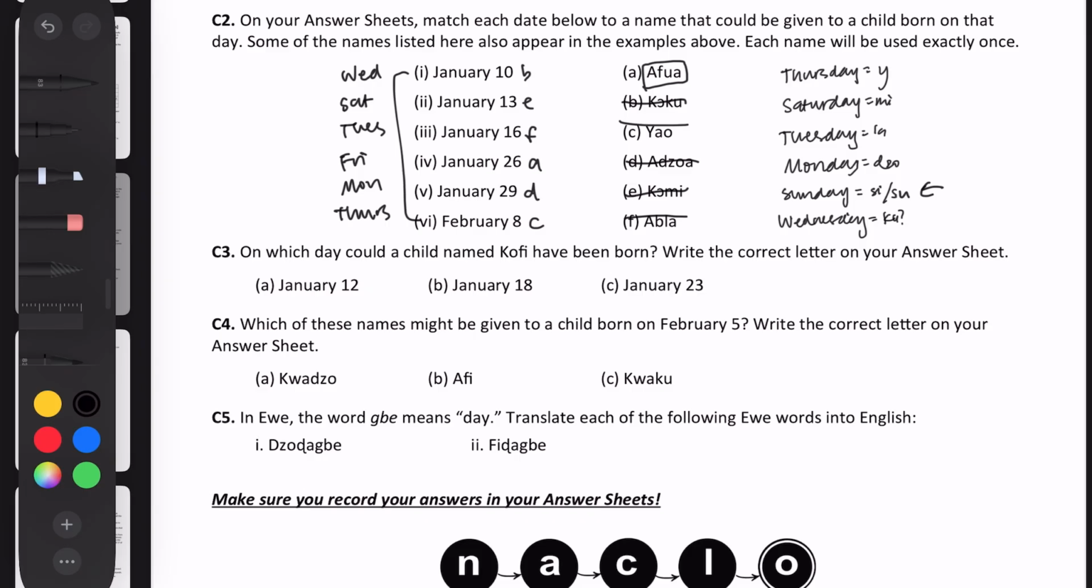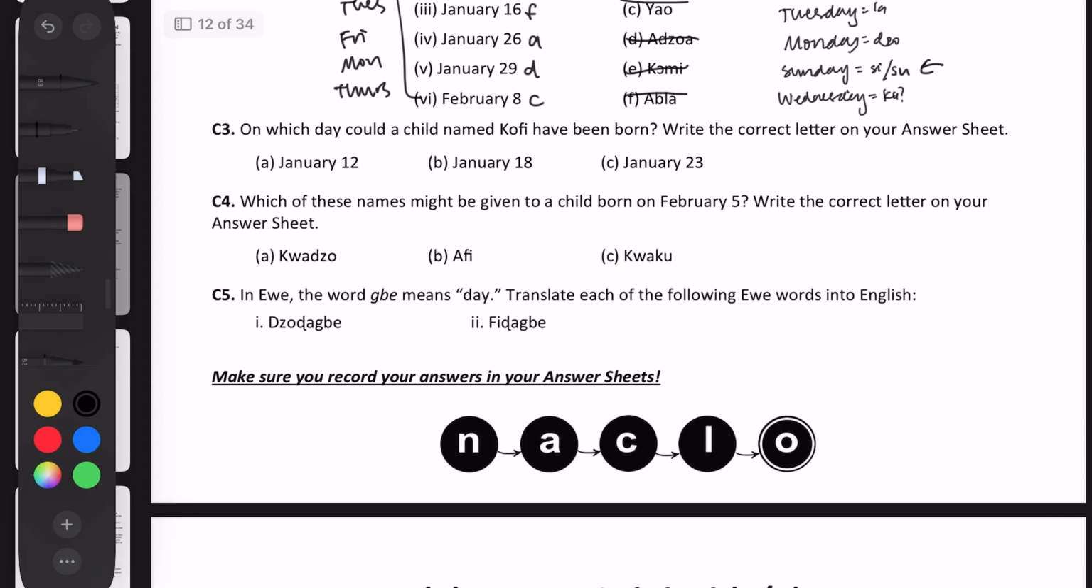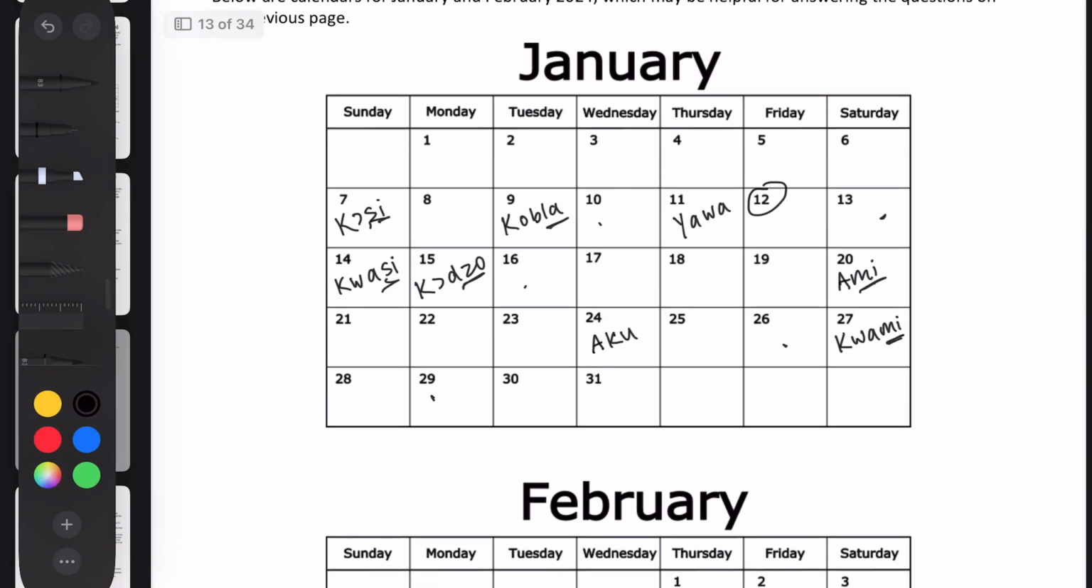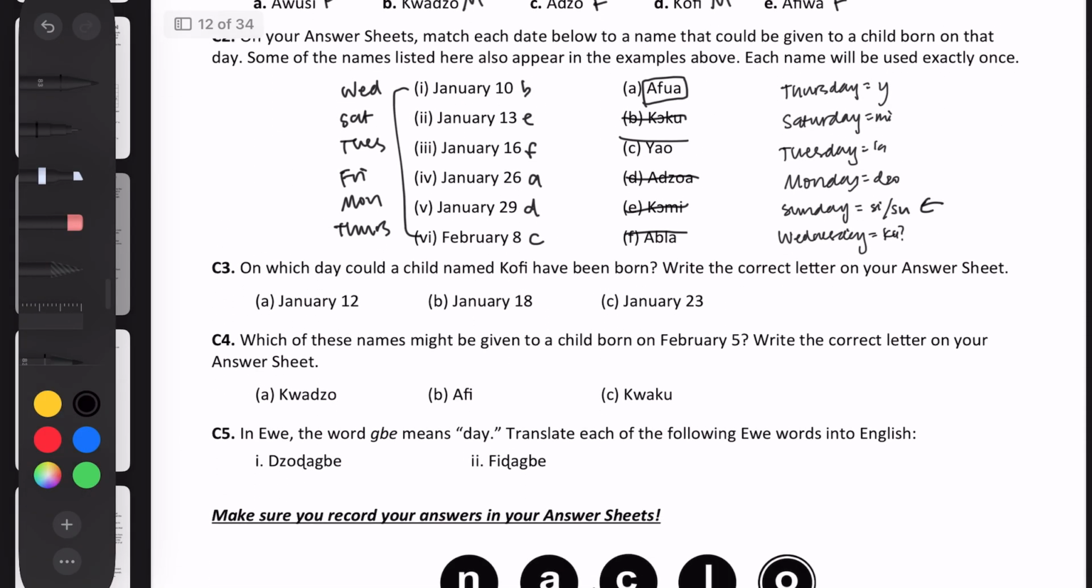So let's try to find which of these days is a Friday. We have 12, 18, and 23. So 12 is a Friday, so that's gotta be it. So we can just circle that. And then let's just add to our list of rules, like Friday can be FI/FU.